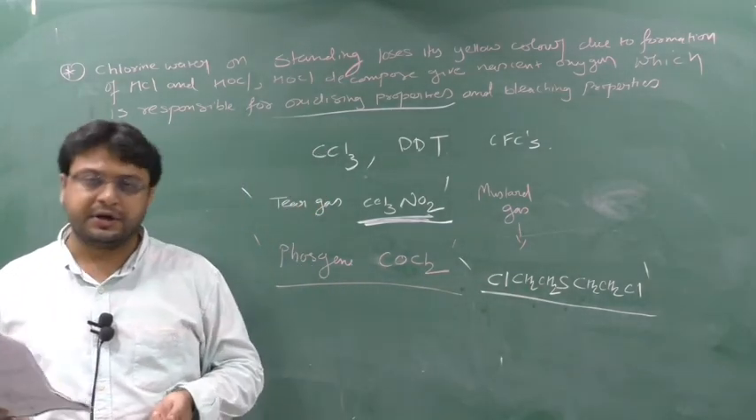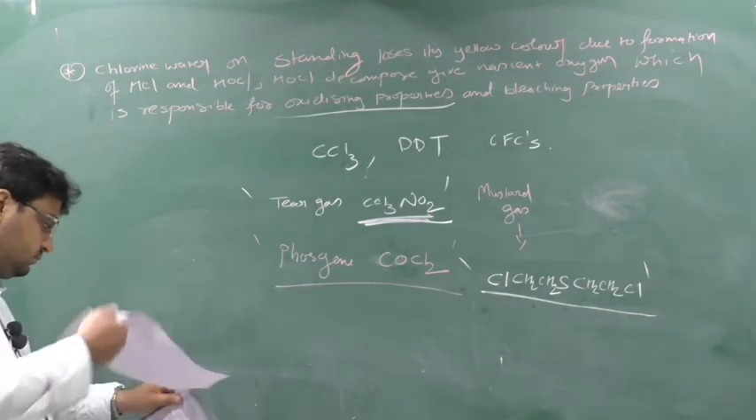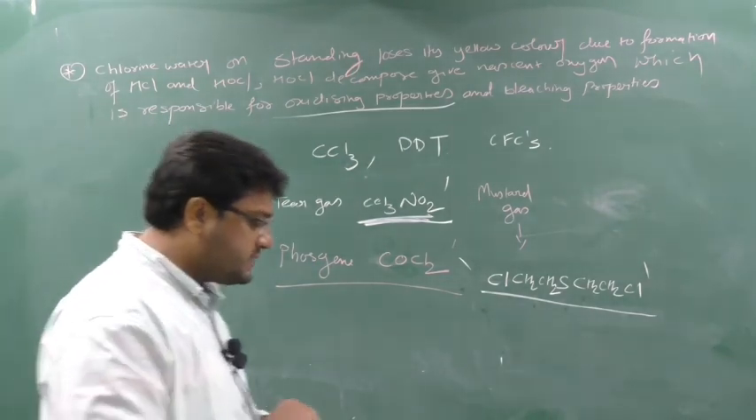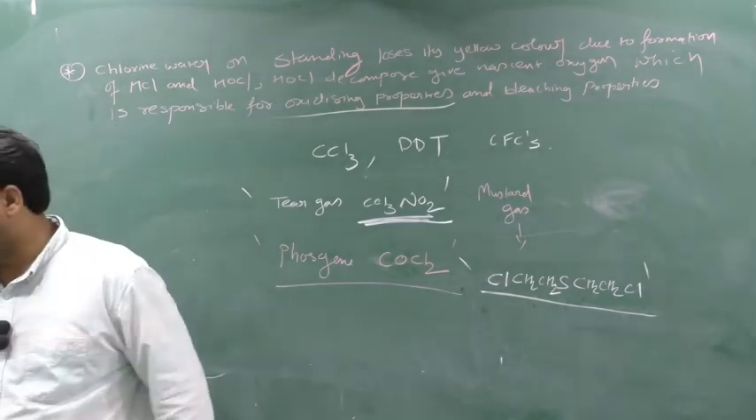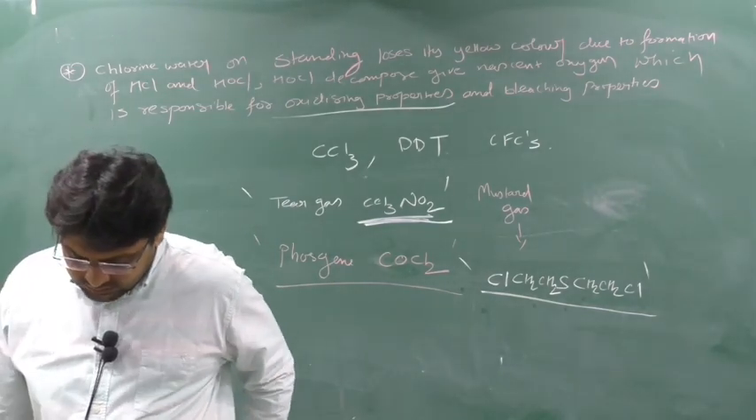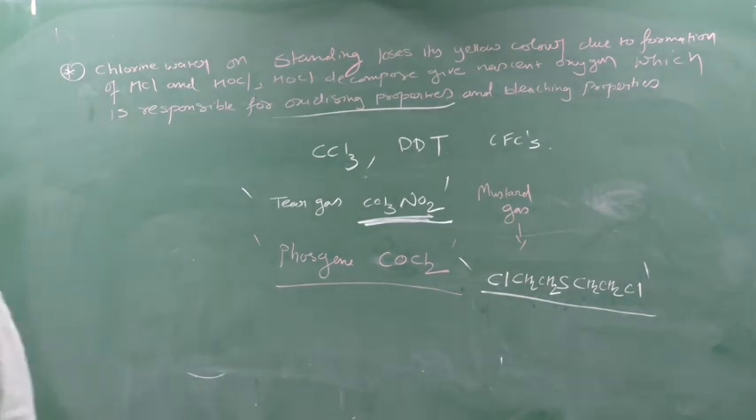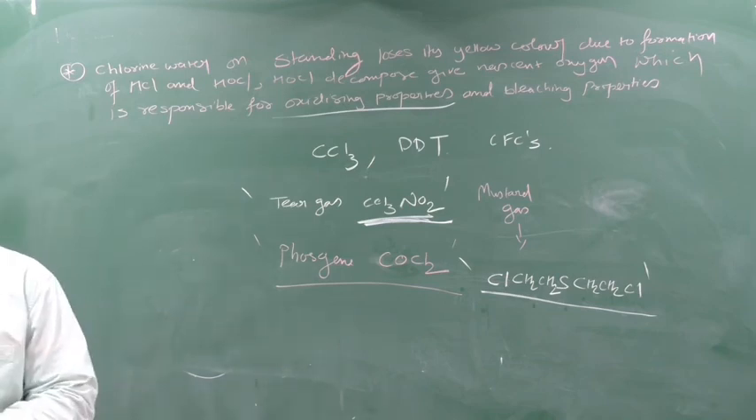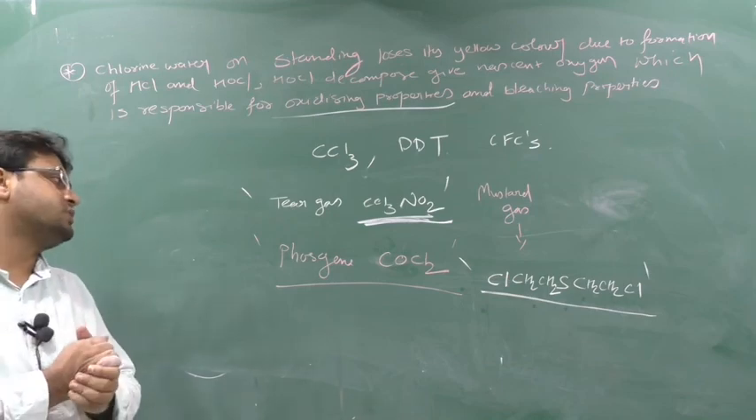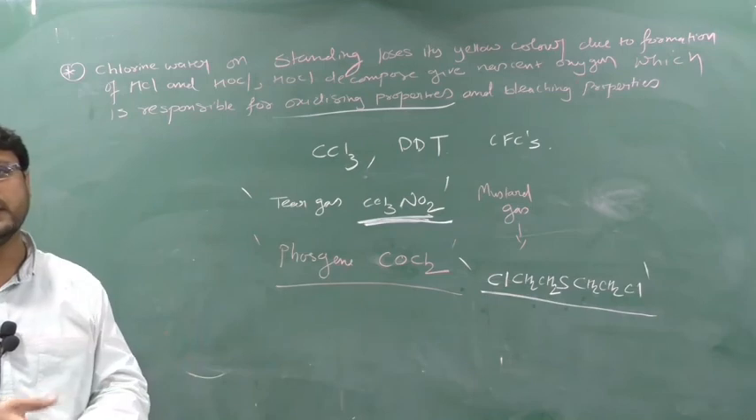Okay. Next, write down: it is used in the manufacturing of dyes and drugs. Clear? So that's it. Other uses will be given in the textbook, you can write them down. But whatever the important uses were, I have given, along with the formulas for the gases. You can copy them out.